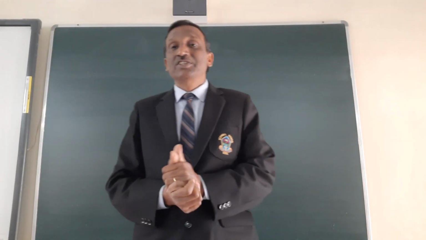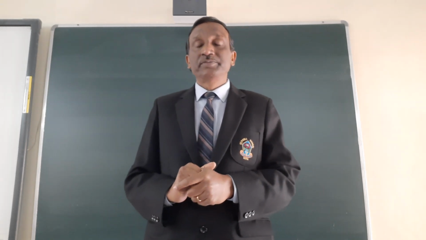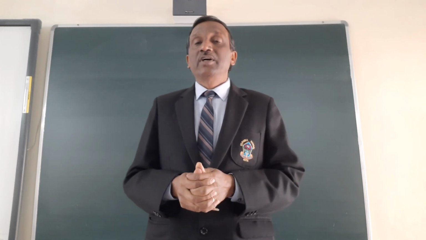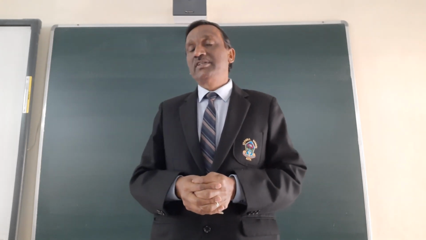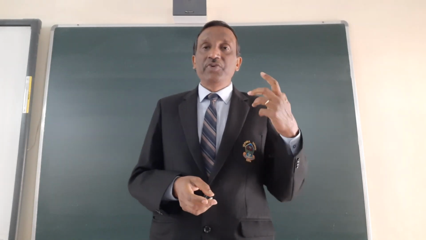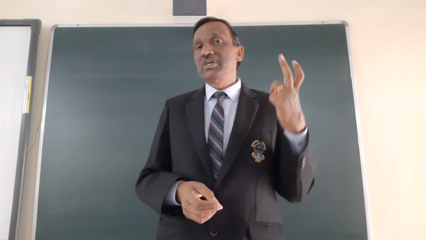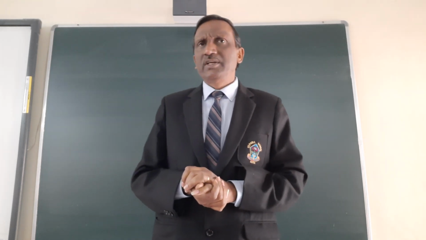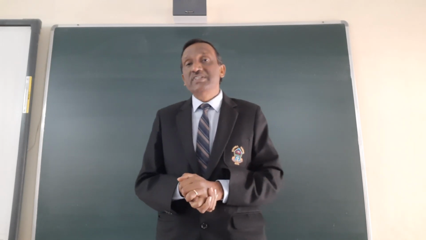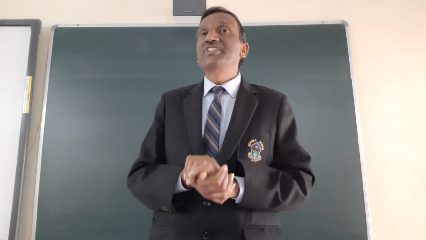Good morning, children. So, after long holidays, we are back here again. And in the previous class, that is before the holidays, I was teaching you about the evidences of evolution. And we have considered two evidences, that is the homologous organ and analogous organ. And I think we have also done the vestigial organs. So three evidences we have completed, that is the homologous organ, analogous organ and vestigial organs.